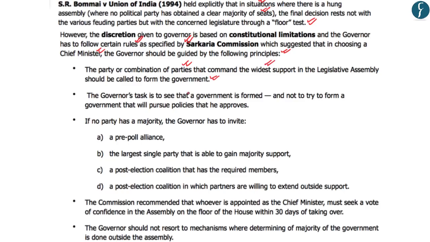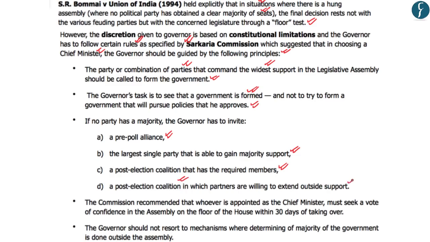The second principle is that the governor must try to see that a government is formed and not try to form a government that will pursue policies that he approves of. The third principle that the governor has to follow is that if no party has a majority, then the governor has to invite firstly the pre-poll alliance, secondly the second largest party that is able to gain majority support, thirdly a post-election coalition that has the required members, and finally a post-election coalition in which the partners are willing to extend outside support.